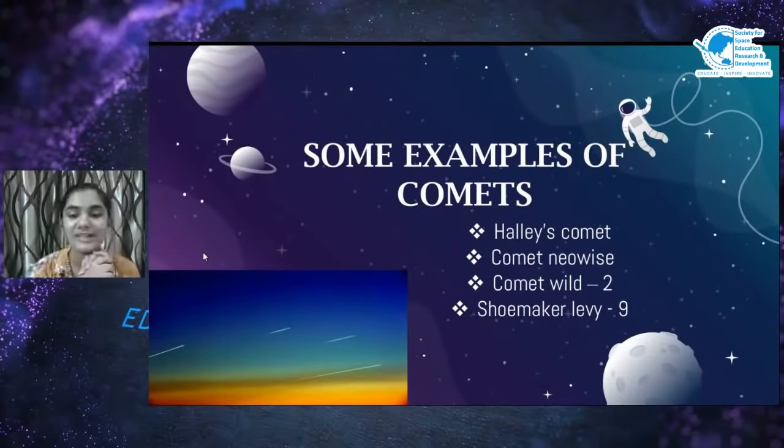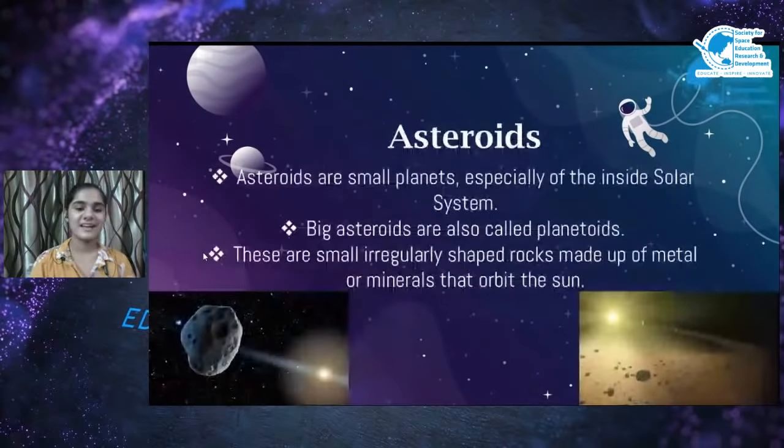The first one is Halley's Comet. Ooh, the most famous one. It occurs every 75 to 76 years. Ooh, that's a very long period. And the second is Comet Neowise, Comet Wild 2, and Shoemaker-Levy 9. Ooh, Shoemaker sounds like there's a story behind it. Now let's move to asteroids.